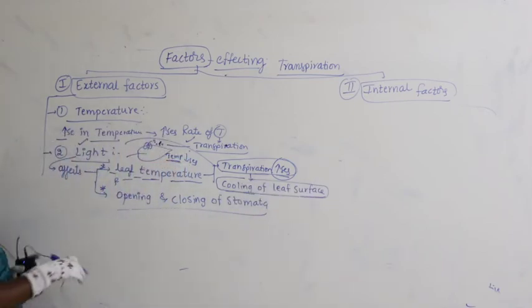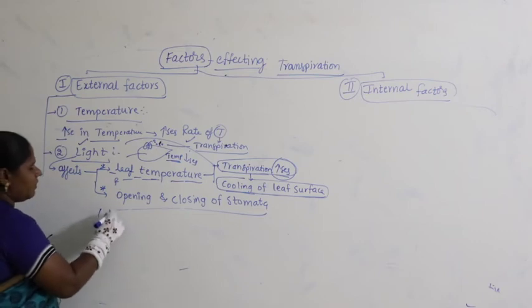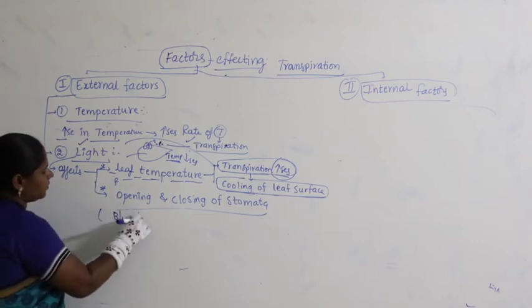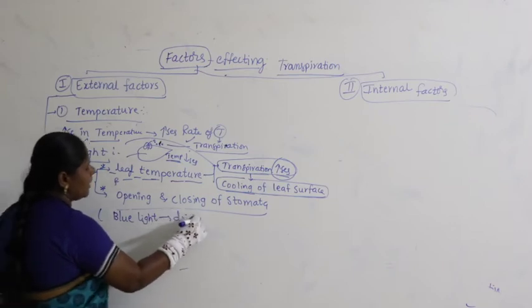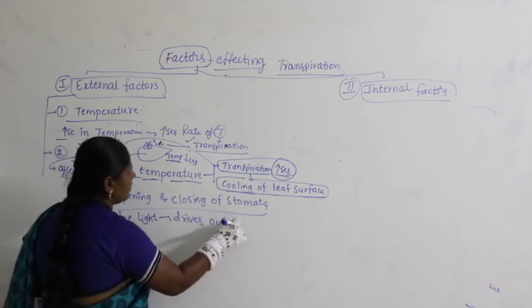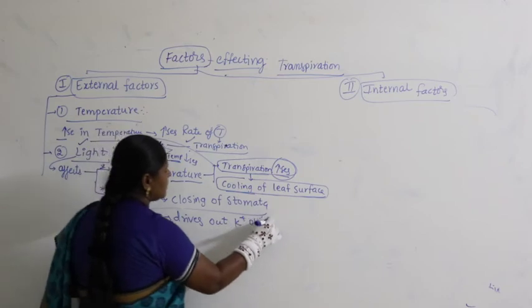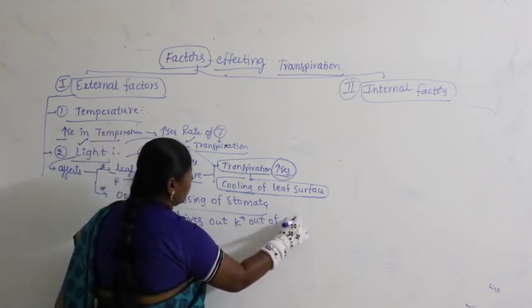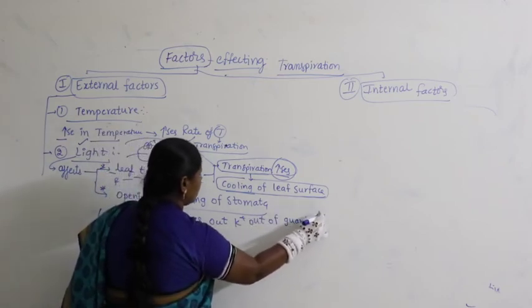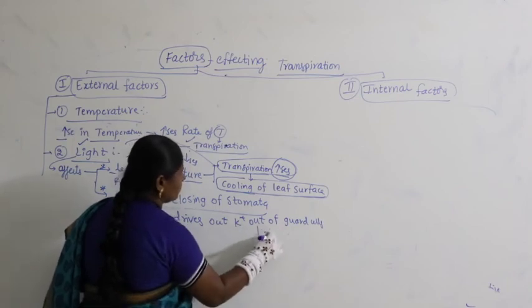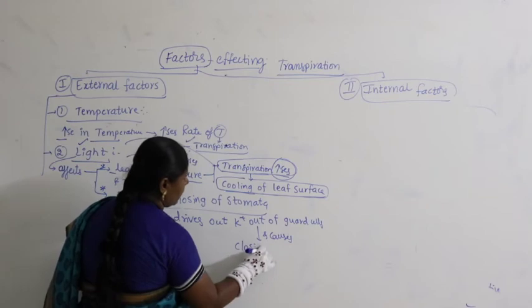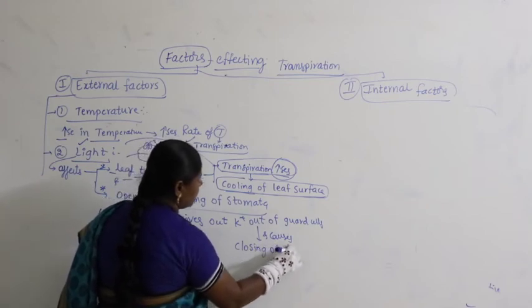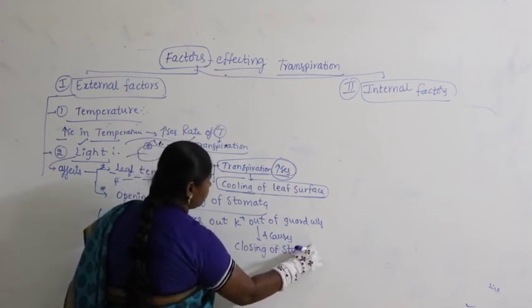Sometimes, especially whenever the plant is exposed to blue light, blue light drives K plus out of the guard cells and causes closing of stomata.